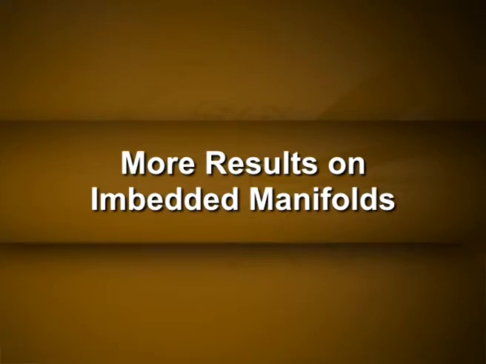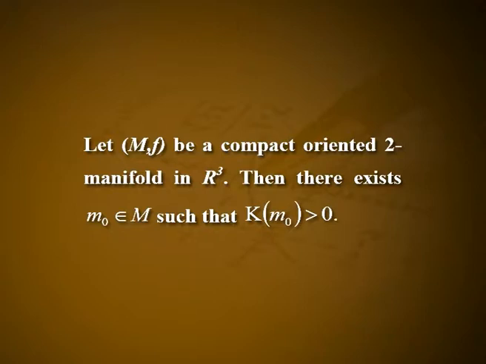Now we will see a few more theorems, more results on embedded manifolds. We have seen Gauss's theorem in the last session. Now we will see Theorem 3. Let M be a compact oriented 2-manifold in R3. Then there exists m naught an element of M such that K(m naught) is greater than 0.